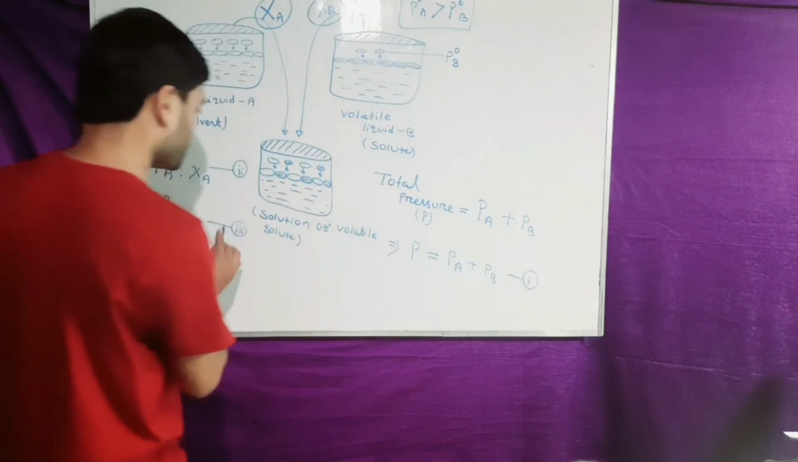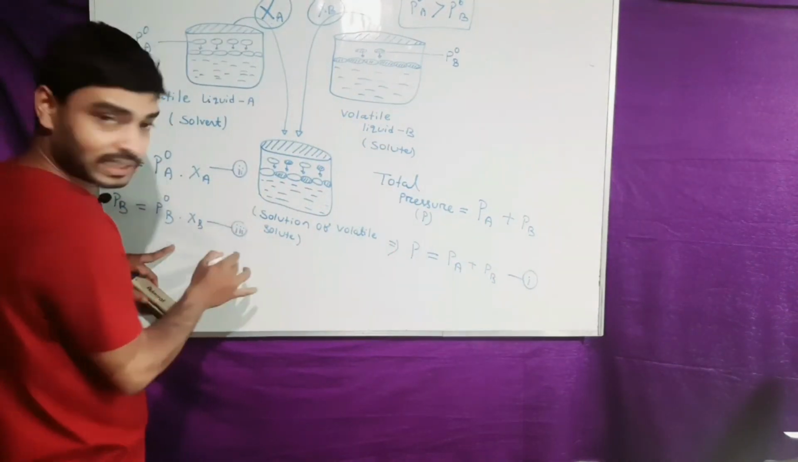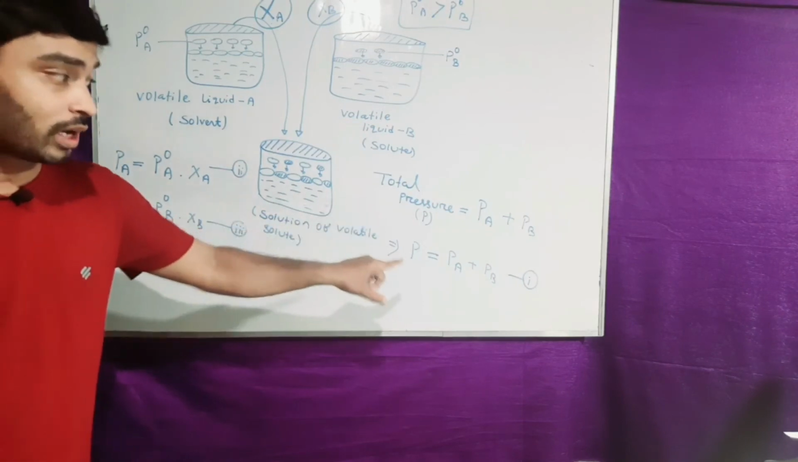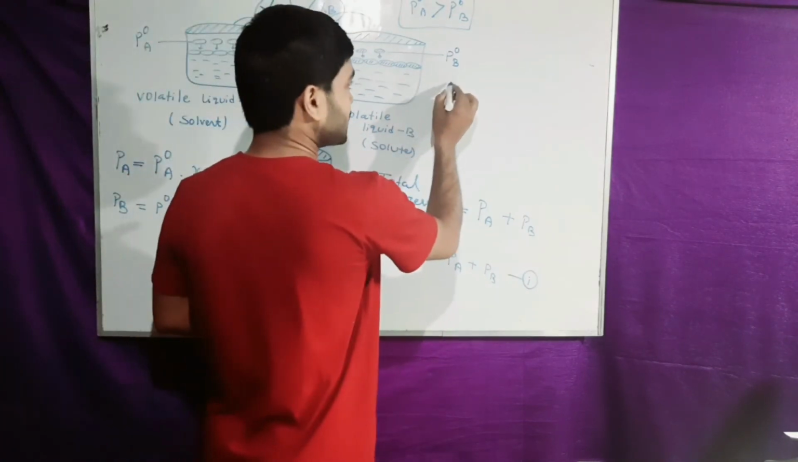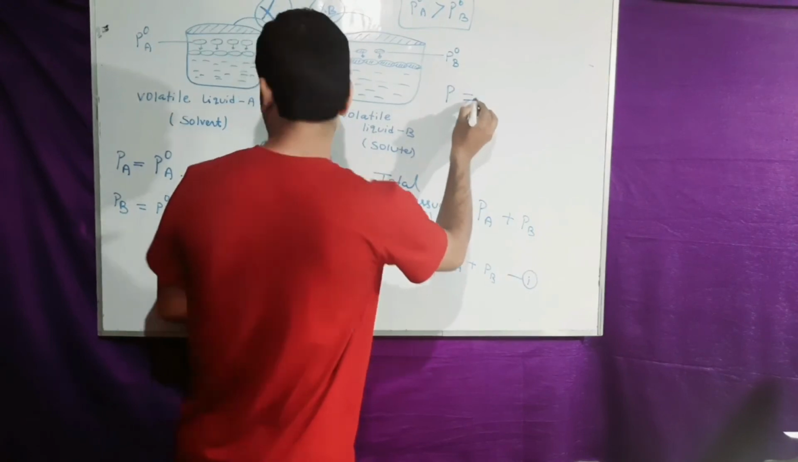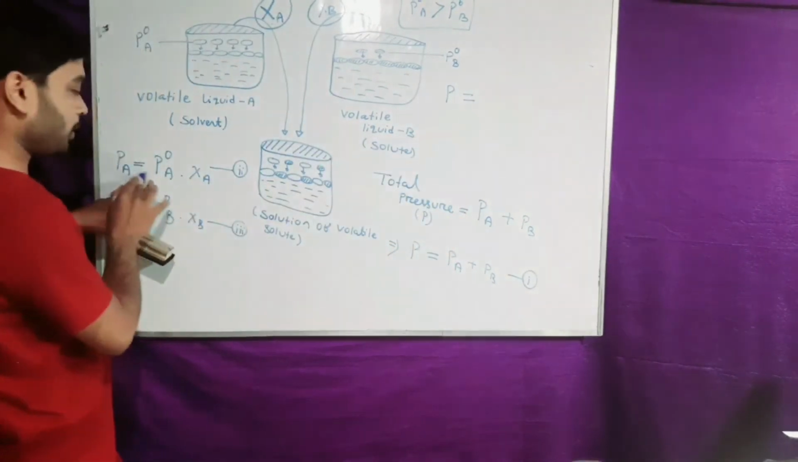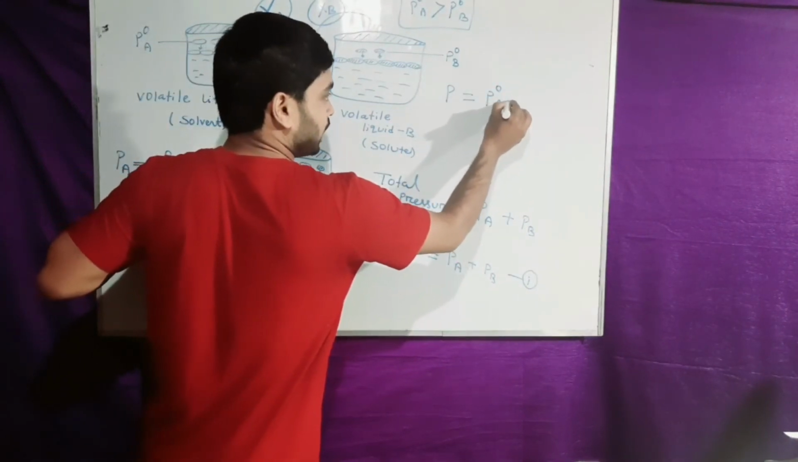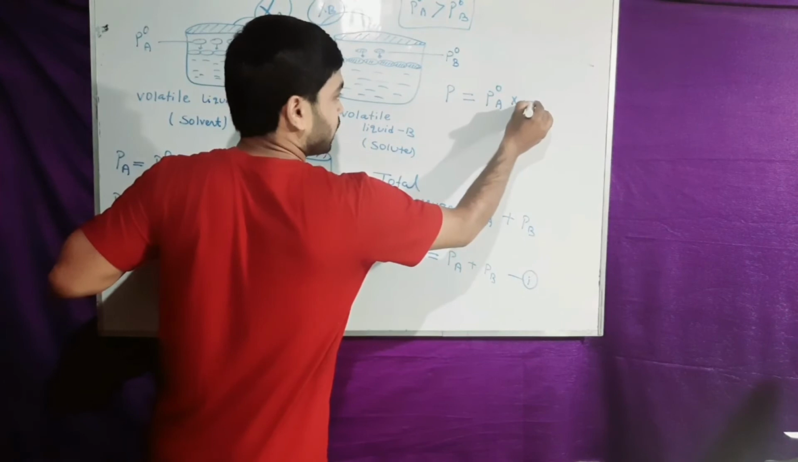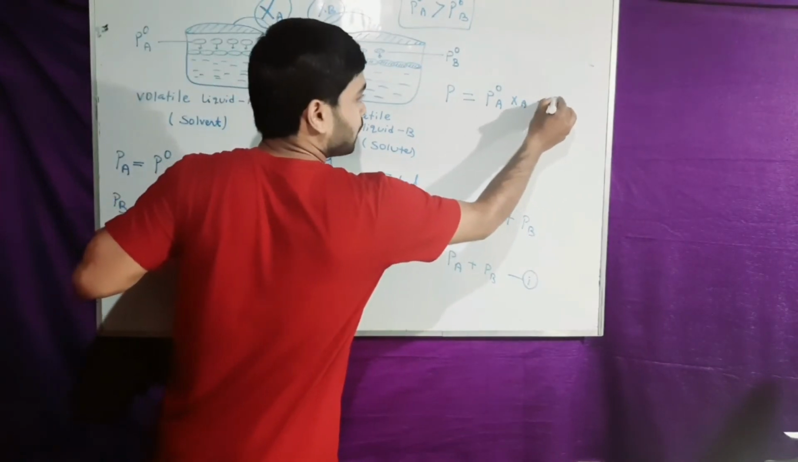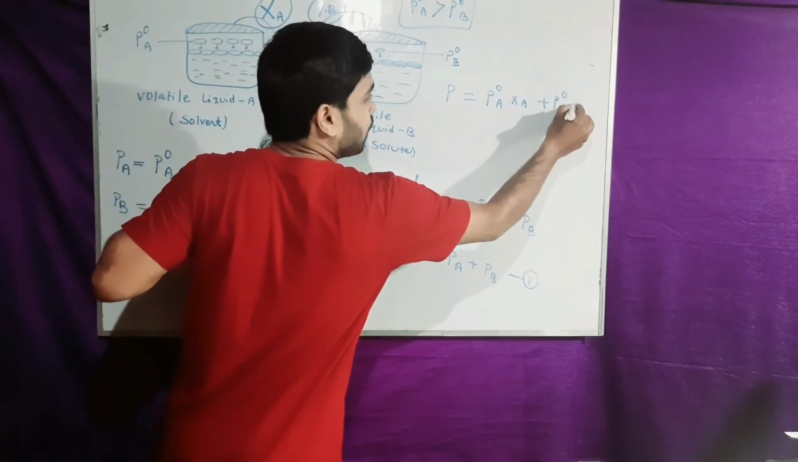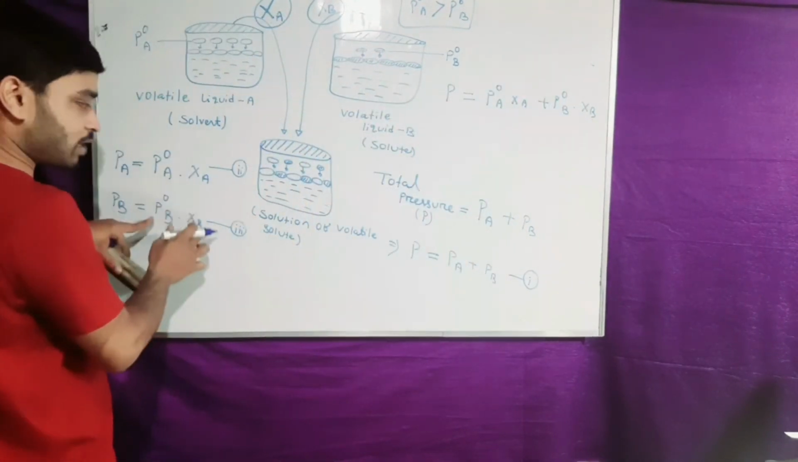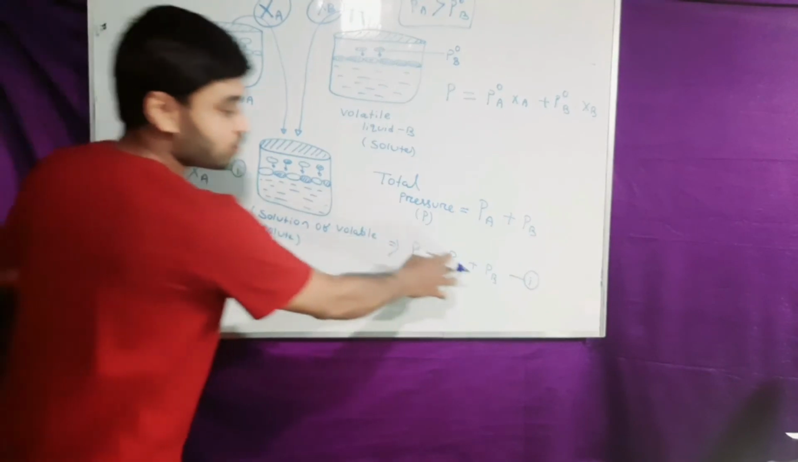Now, using the values of equations 2 and 3 in equation 1, what will we get? P equals Pa plus Pb, that means P naught A into Xa plus P naught B into Xb at constant temperature. We have used these values of equations 2 and 3 in equation 1.